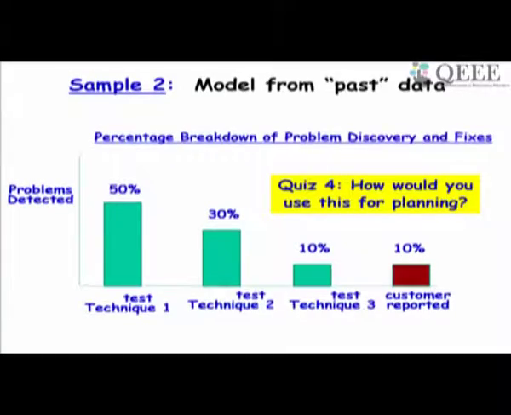Now let's say you are using several test techniques. Let's say you are using combinatorial testing, boundary value testing, equivalence testing, and path coverage and so on. Different test techniques could detect different extents of bugs. Test technique 1 50%, test technique 2 30%, test technique 3 10%, and so on. So how do you use this for planning? Of course that indicates that we must put more effort in test technique 1.